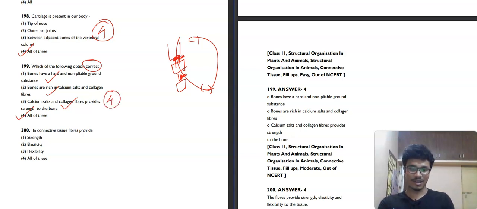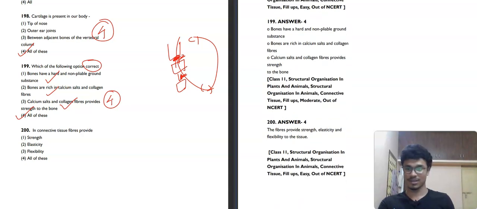And then the last question we will see. In connective tissue, fibers provide what? Strength, elasticity, flexibility, or all of this. So the fibers basically provide strength, elasticity, and flexibility to the tissue. So the fourth option will be our correct answer. All the questions are very easy. This concludes the explanation part of BPT 7, questions 151 to 200.